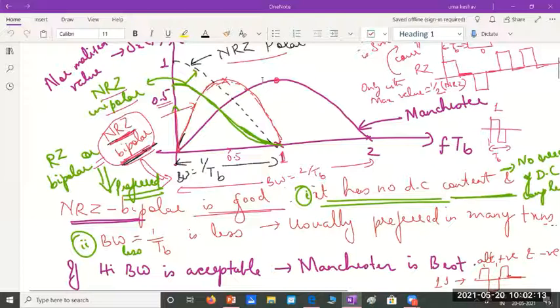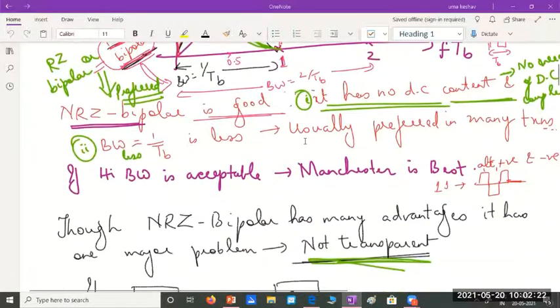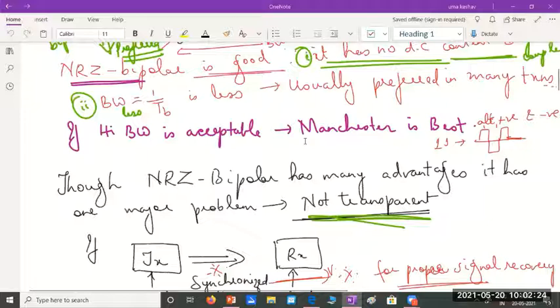Manchester format, though, doesn't have any synchronization problem. It has a problem of needing additional bandwidth. So because of this, we said bipolar is commonly used, but bipolar has one main disadvantage, that is the timing information or synchronization at the receiver becomes difficult. So how can the receiver get synchronized to the transmitter?